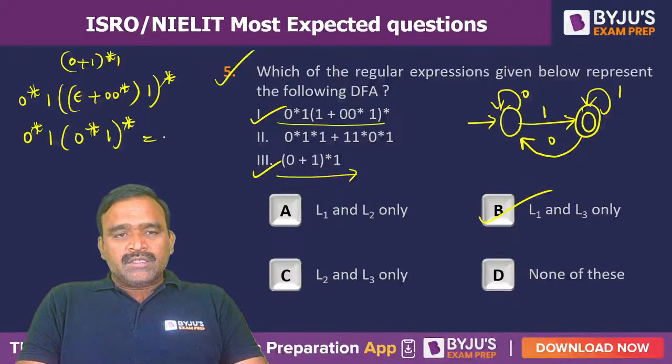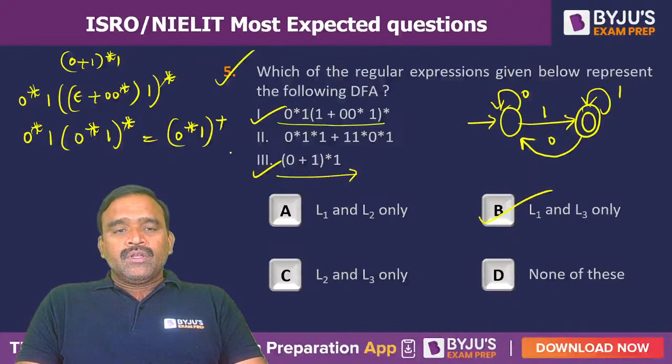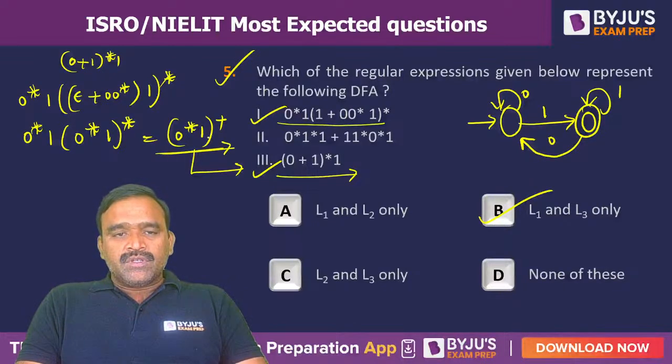So this can be written as 0 star 1 followed by (0 star 1) whole star, which is nothing but (0 star 1) whole plus, one or more times. So this one and this one both are the same. This also provides all combinations of zeros and ones ending with 1. But the problem with the second one is contiguous zeros followed by ones, and contiguous ones followed by 0 followed by 1.